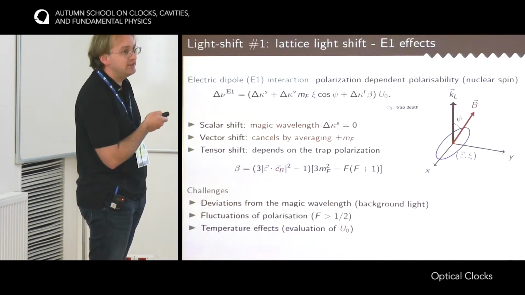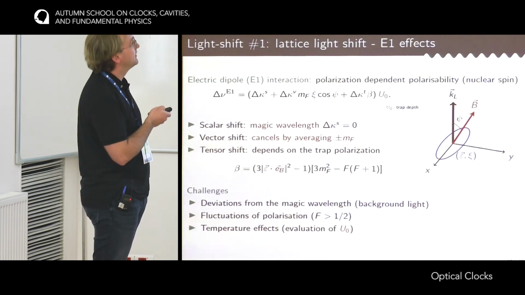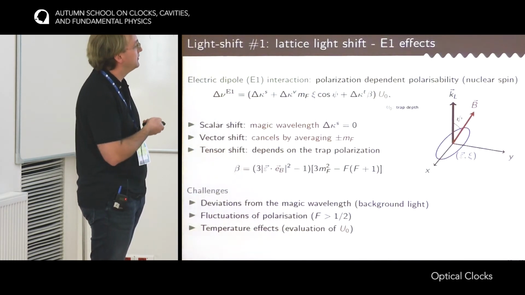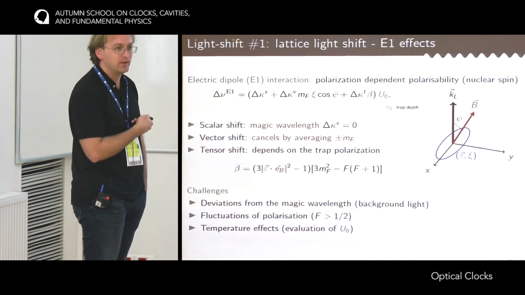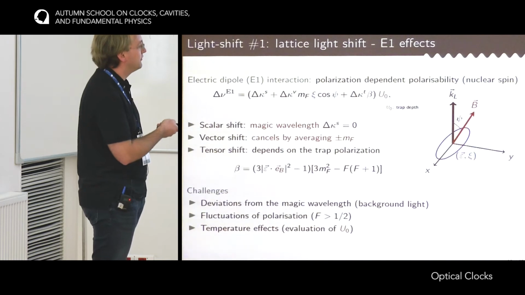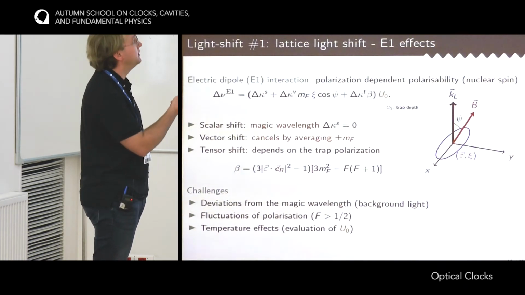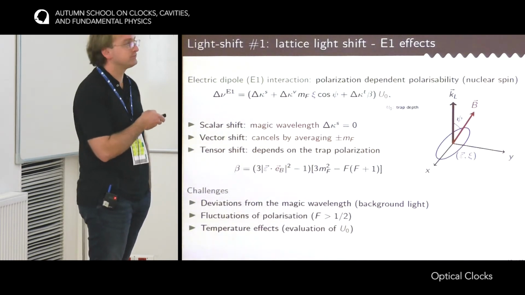There is a small anharmonicity in the trap, meaning that the oscillation frequency would depend a bit on the temperature of the atoms. So it is necessary to very precisely characterize the temperature of the atoms in order to know what trap depth has to be input in this equation.